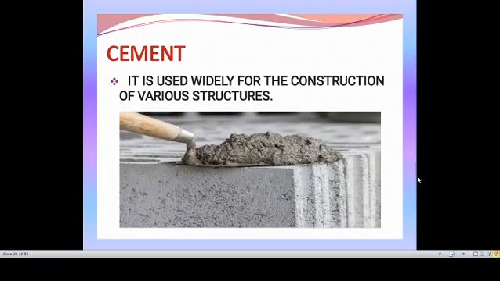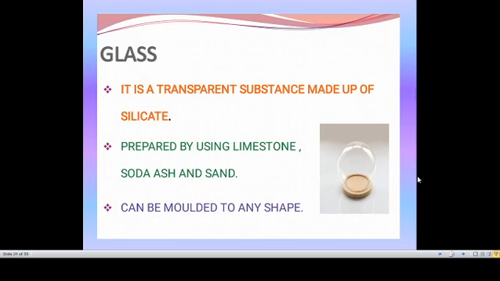Next, cement. Cement is widely used in construction. You all know that cement is a very important thing to build anything. Cement is made up of gypsum, limestone and clay. The total mixture of these things gives cement. Also calcium stearate is mixed with cement to make it waterproof. So cement is also developed by chemicals.